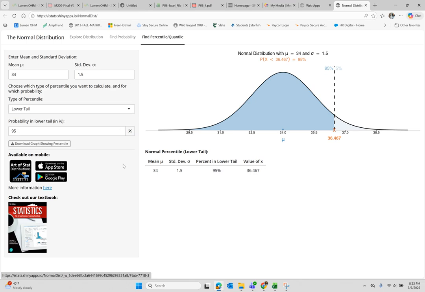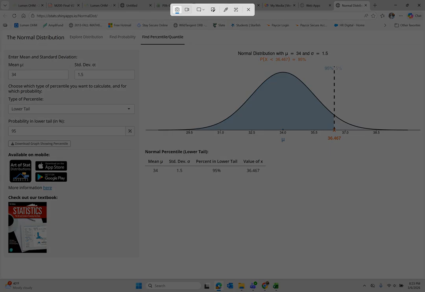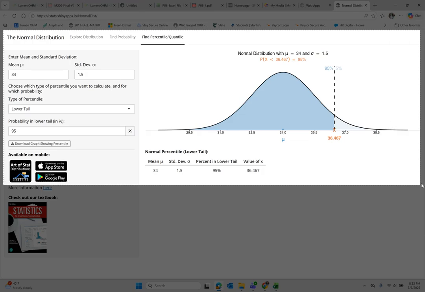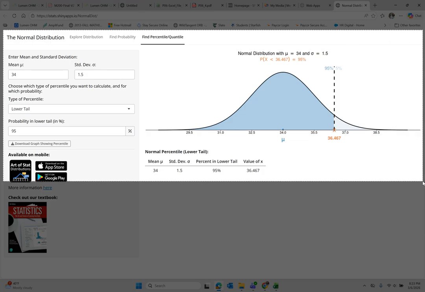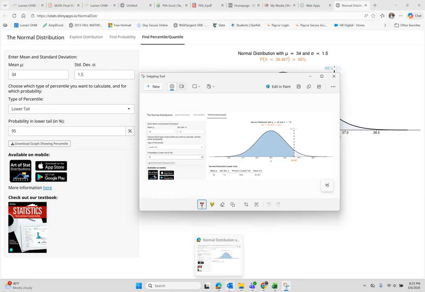This is what they are asking us for, and the sample mean age is 36.467 years of age, and they need us to take a screenshot. Remember to include the title of your app, the left pane where you enter your inputs, and any tables below the graph that Art of Stat is providing you.